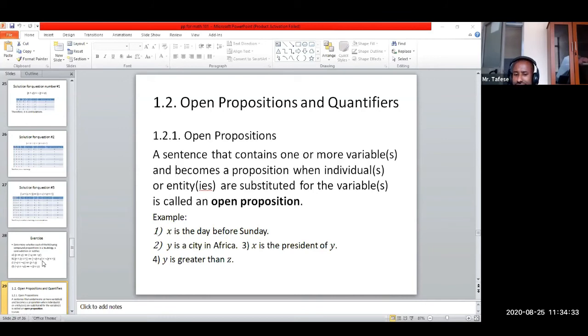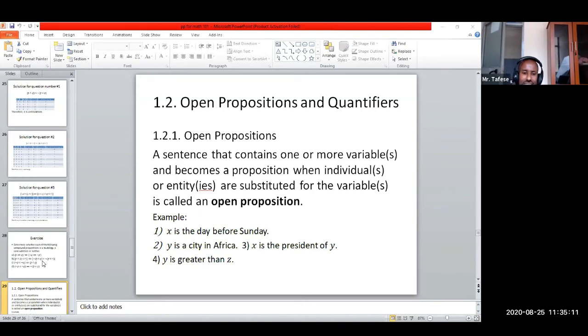X is the day before Sunday. As you can see, if you insert Saturday, Saturday is the day before Sunday, it will be true. And if you insert Monday, Monday is the day before Sunday, it will be false. Therefore, if you insert days in place of X, it may be true or false. Unless we insert, we cannot assign its truth value. Therefore, it is an open proposition.